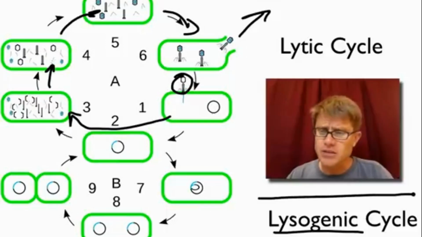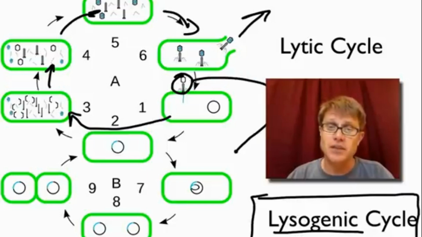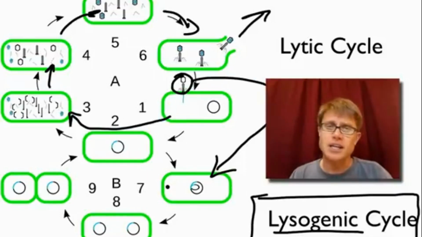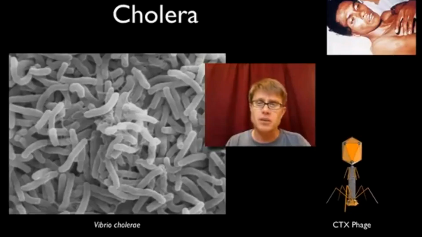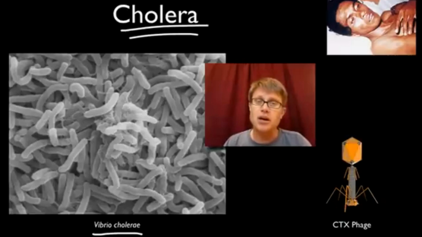But the other thing that's interesting about the lysogenic cycle is that when bacteriophages, and bacteriophages, remember, are viruses that infect bacteria, enter into the lysogenic cycle, they can actually change the virulence of the bacteria. And so cholera is an awful disease. It's a diarrheal disease. So you die as a person with cholera. You die of severe dehydration. It's caused by a bacteria, Vibrio cholerae, and it's been around for thousands and thousands of years.